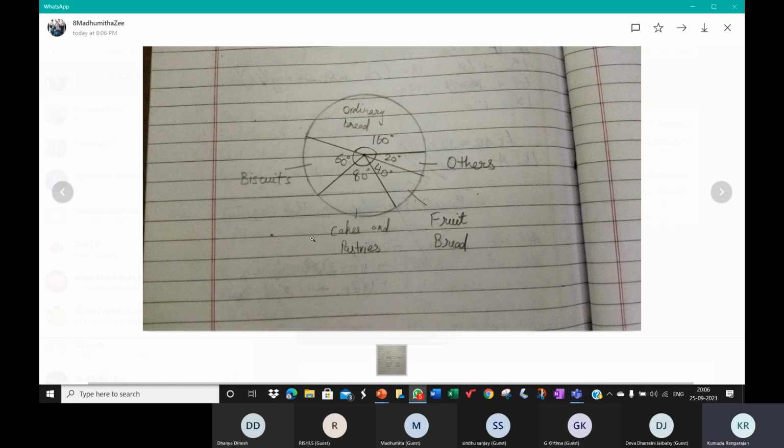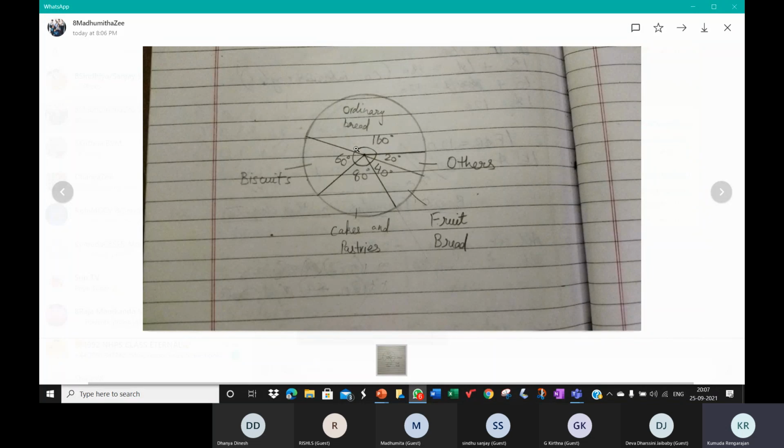So as Madhumita has written, the angle must be written around the center, but you can write the details outside because sometimes the sector may not have sufficient space to write the details. In that case, you can write the detail outside the sector, like what Madhu has done. But the central angle must be marked like this.